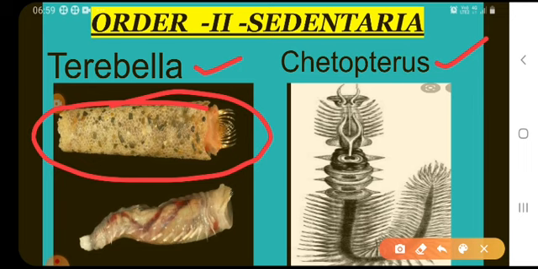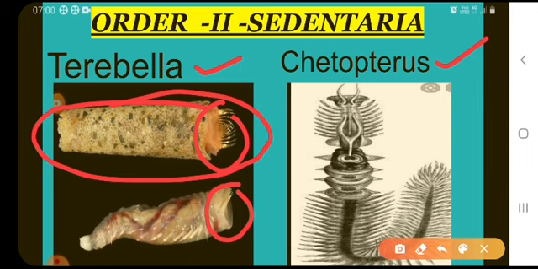The pharynx is non-protrusible but provided with jaws. The prostomium is reduced and the peristomium forms a collar or funnel bearing the mouth at its base.